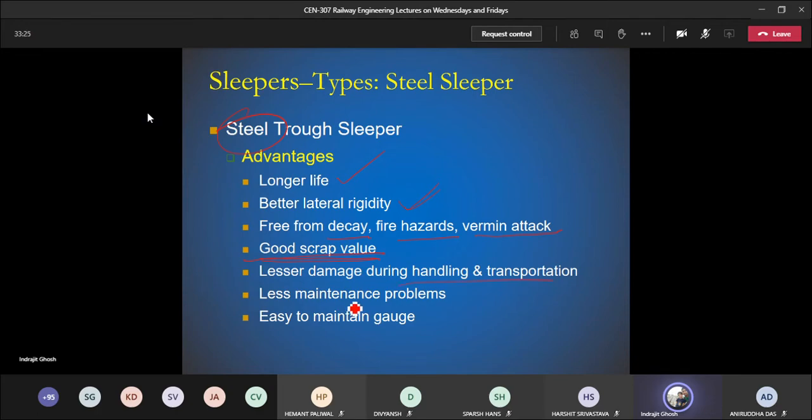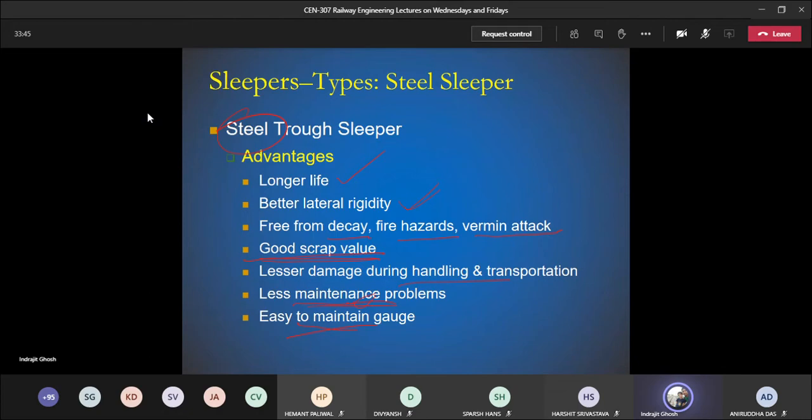Okay, less maintenance problem. The kind of fastening that we use in case of steel trough slipper, it has been observed that we do not need to keep an eye on the fastening of the rail and slipper. Okay, so less maintenance related problem, easy to maintain gauge.